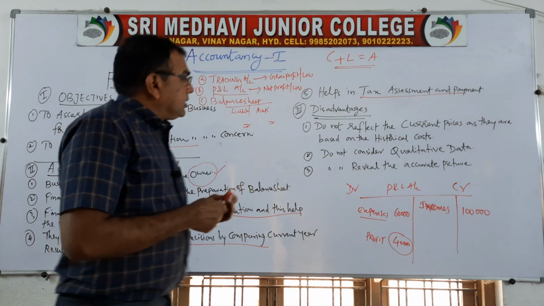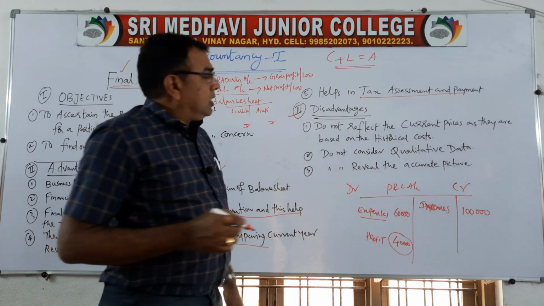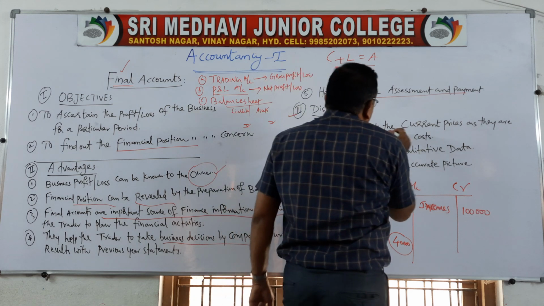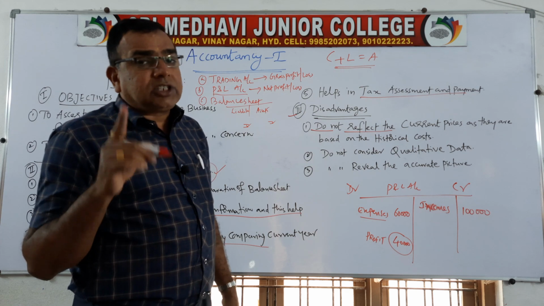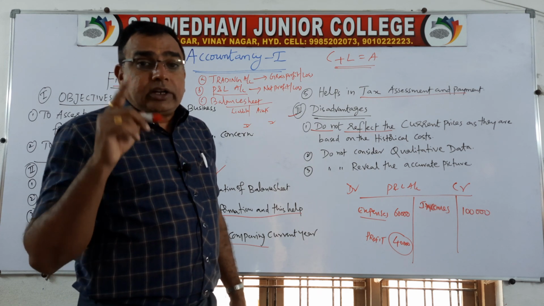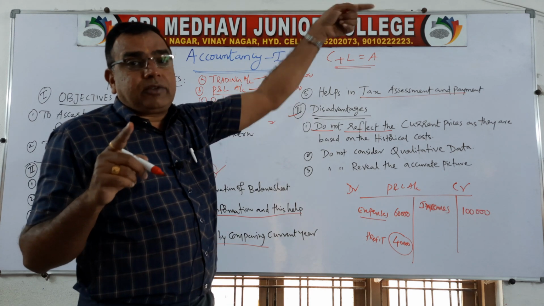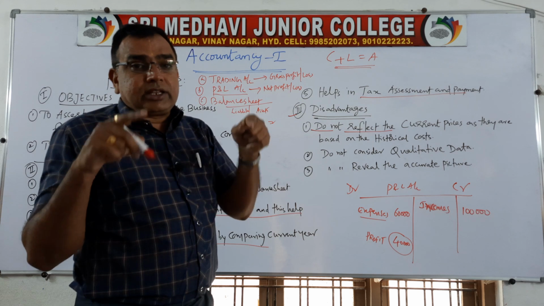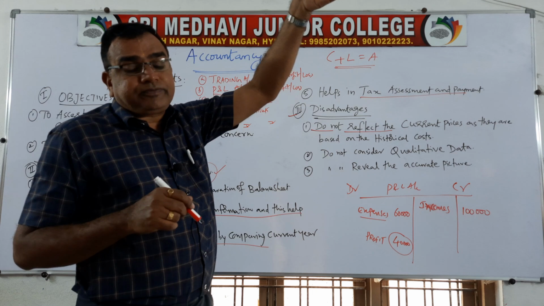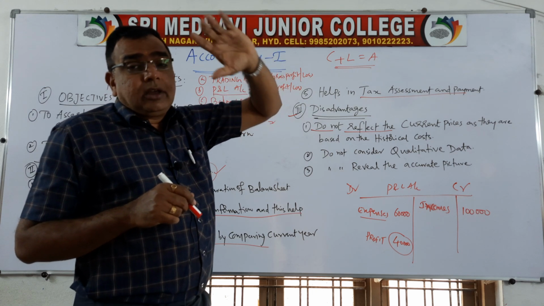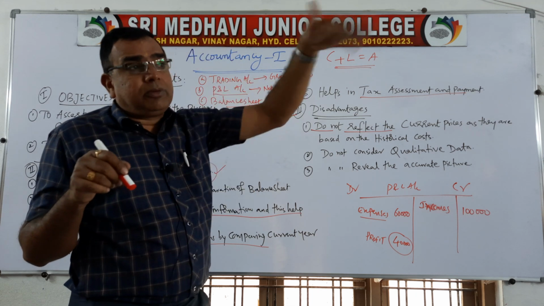Then disadvantages. There are some drawbacks to these final accounts. First one is, it does not reflect the current prices. Many times I told you, financial accounting is historical in nature. It records only after the occurrence of a transaction. If you have paid salaries of January, then we write it in February. Salaries of February are recorded in March. That means we always record the past. That means you do not have the current information.